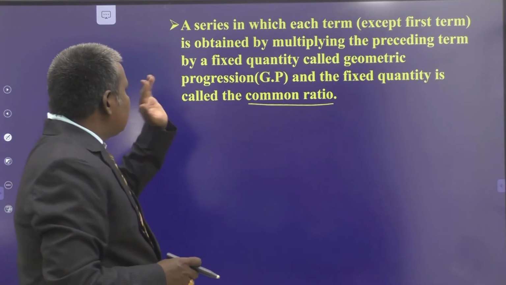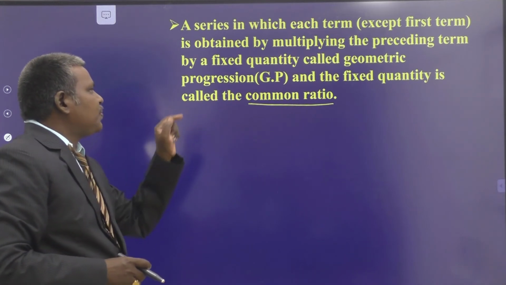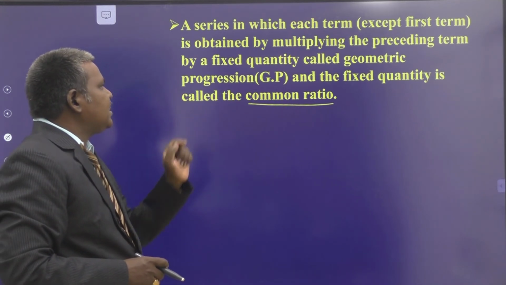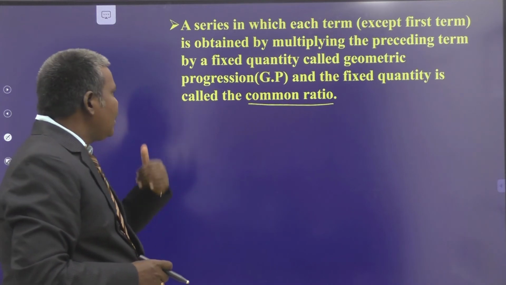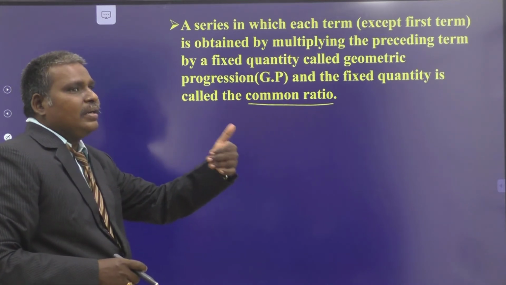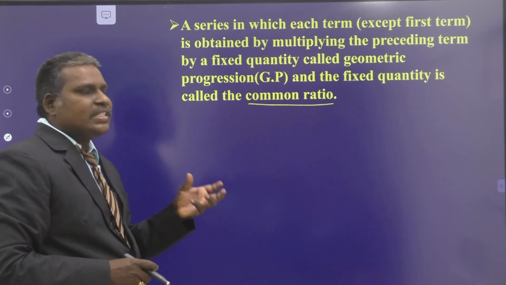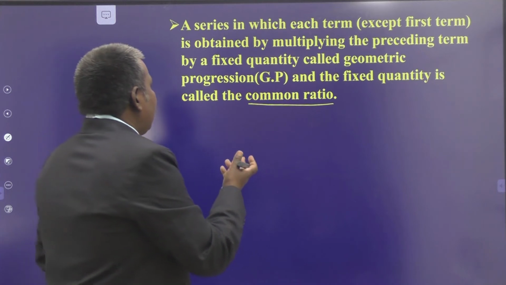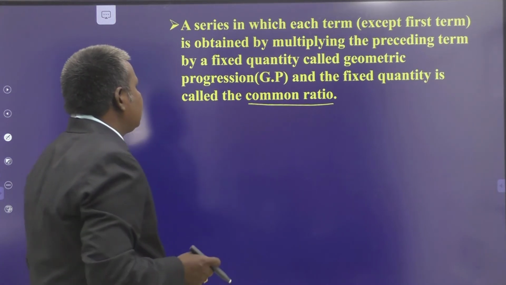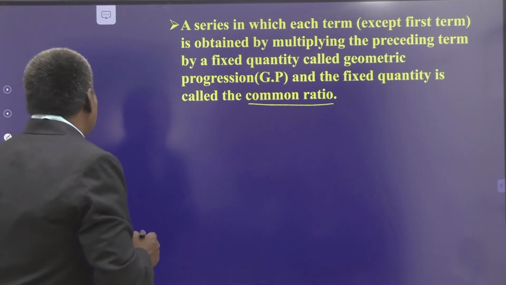Read once again. A series in which each term except the first term is obtained by multiplying the preceding term by a fixed quantity, or dividing the term by its preceding term, gets a constant. Both have the same meaning. We say that sequence is said to be in geometric progression. Understand?